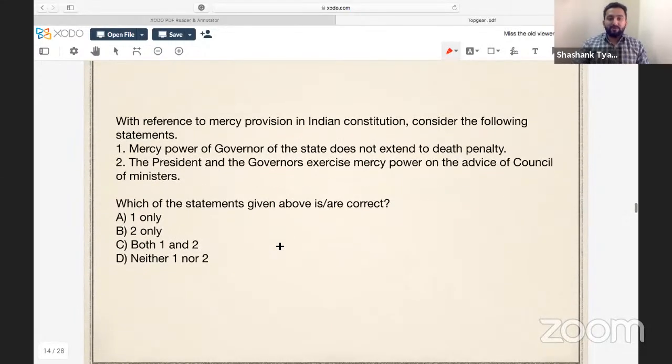Coming to the next question. That's an easier one, but don't know how many of you got tricked in the first statement. With reference to the mercy provisions in the Indian Constitution, consider the following statements. 1. Mercy power of the governor of the state does not extend to death penalty. And we have to identify the correct. 2. The president and governors exercise mercy powers on the advice of the Council of Ministers.